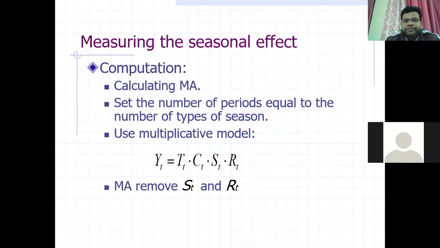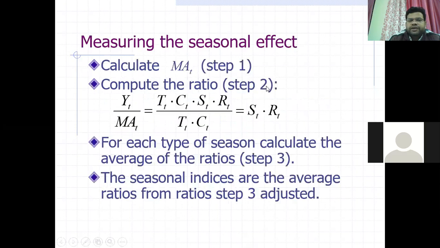So how can you measure the seasonal effect? These are called the ratio to trend method and the ratio to moving average method. First of all, we calculate the moving average. Then set the number of periods equal to the number of types of season, use the multiplicative model, and then remove the ST and RT. So this is one method for the seasonal effect.